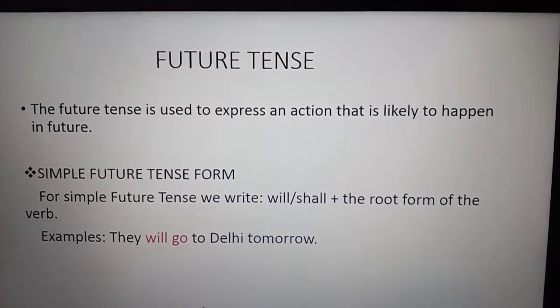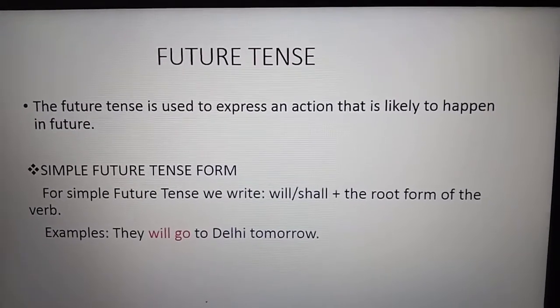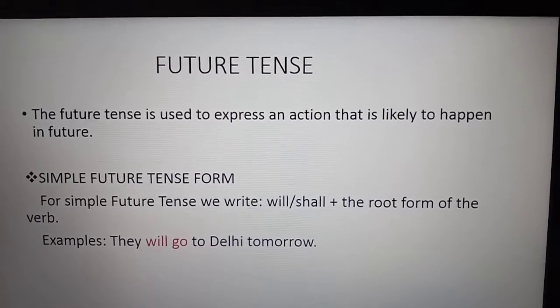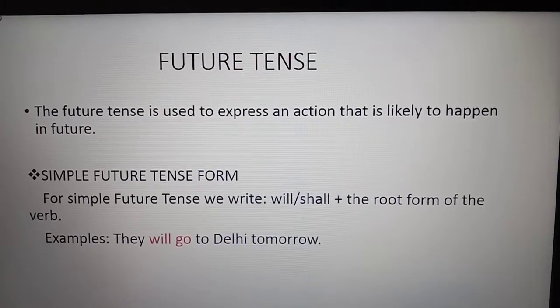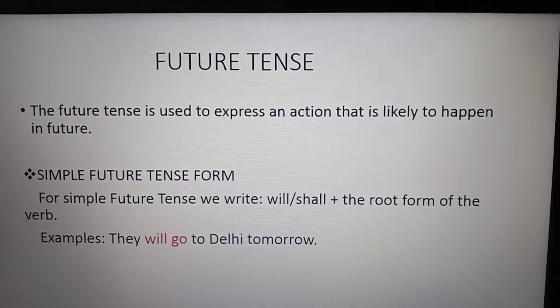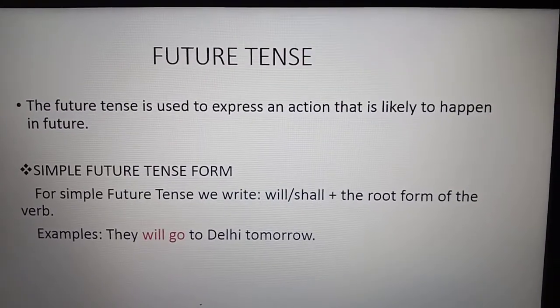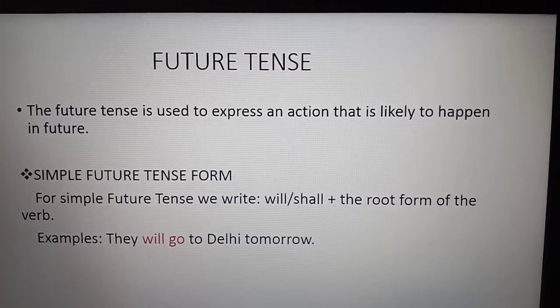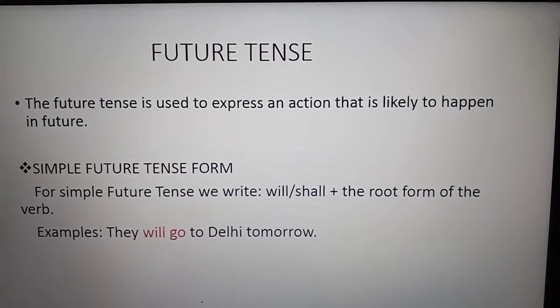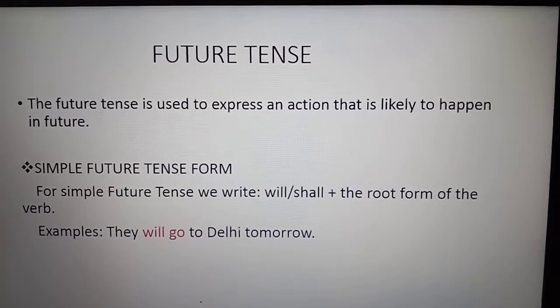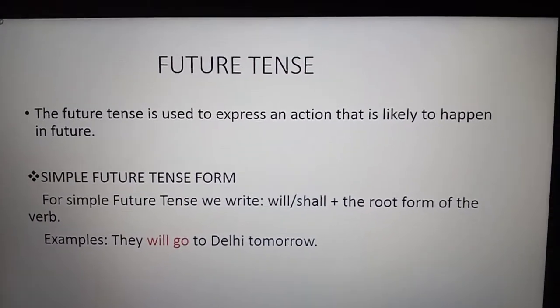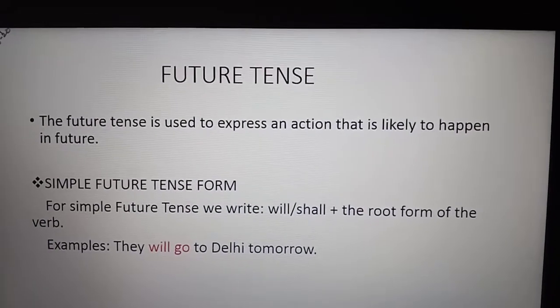Now, today we shall continue with the tenses, that is future tense. We have already discussed present tense and its forms, past tense and its forms, and today we are going to discuss future tense. As the name suggests, what do you mean by future? Future means when we are talking about something which is going to happen in the future, isn't that? So what is future tense?